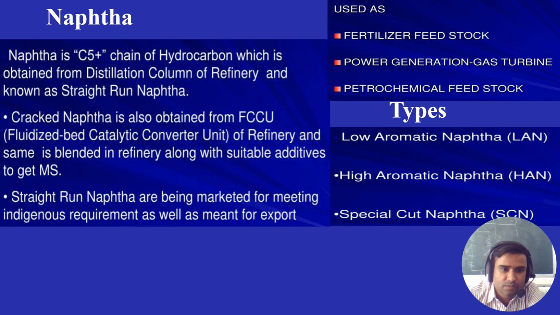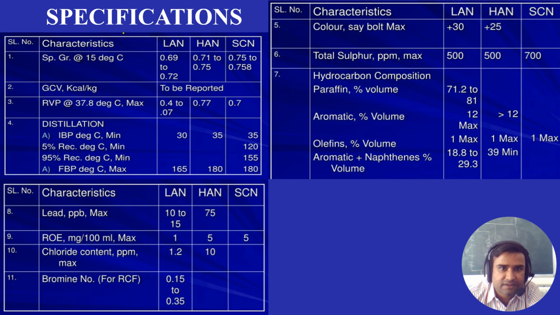So we will come to know about the specifications and different properties of the naphtha. You can see here the different specifications of the naphtha are explained in these tables. See, the specific gravity at 15 degrees centigrade for low aromatic naphtha, for high aromatic naphtha, and for special cut naphtha.